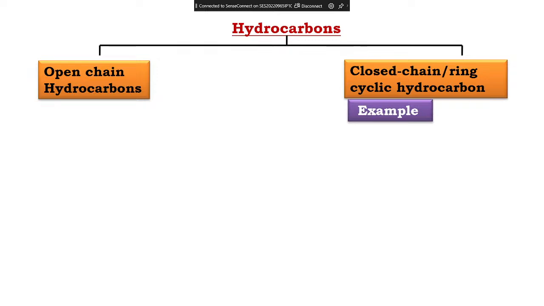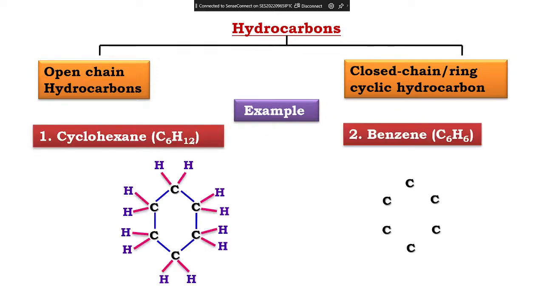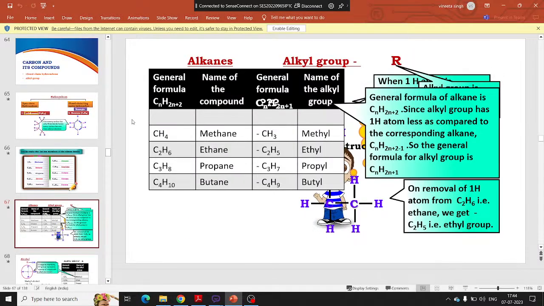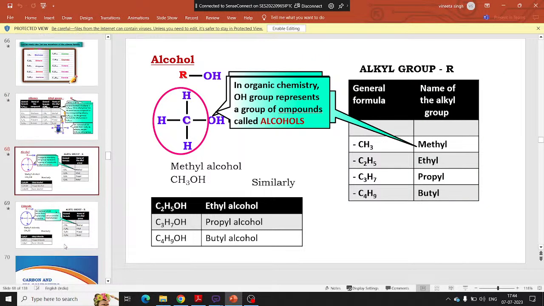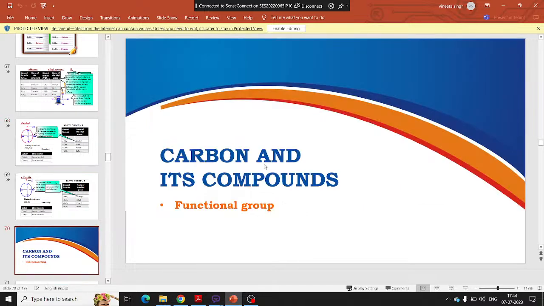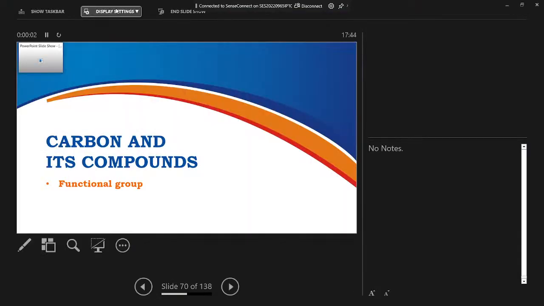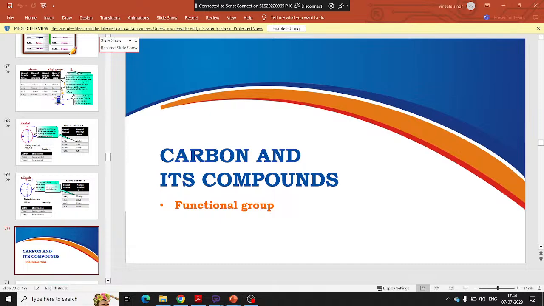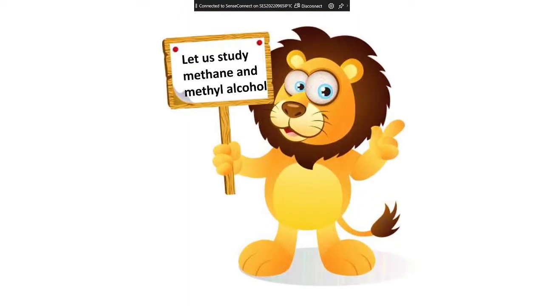See, we have seen these things. Open chain, closed chain, everything. Methane, ethane, propane, butane, we saw all of these, right? So look at this. We'll start from this today here. Okay, first today let us study something about methane and methyl alcohol.